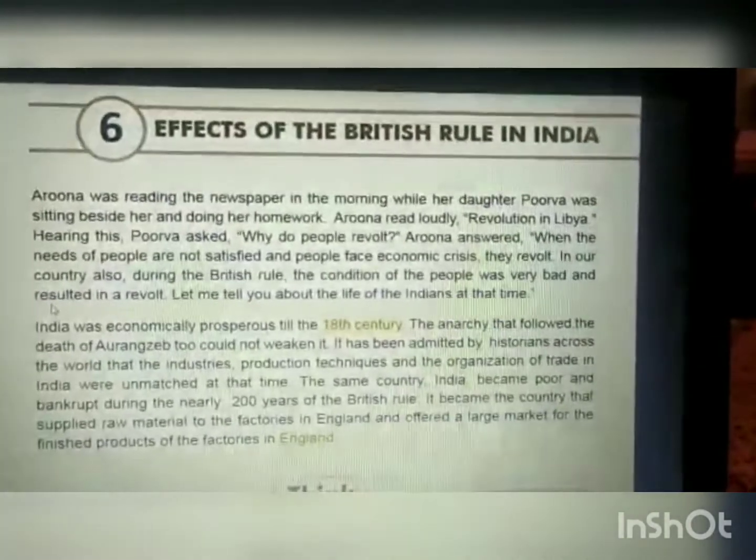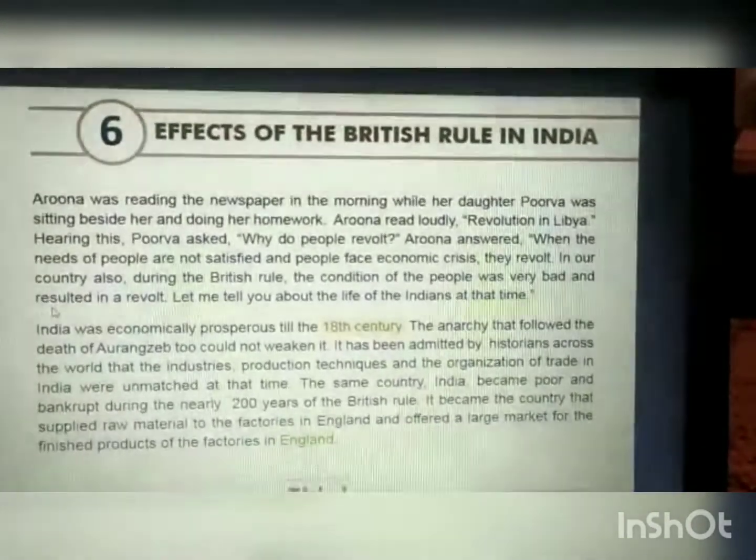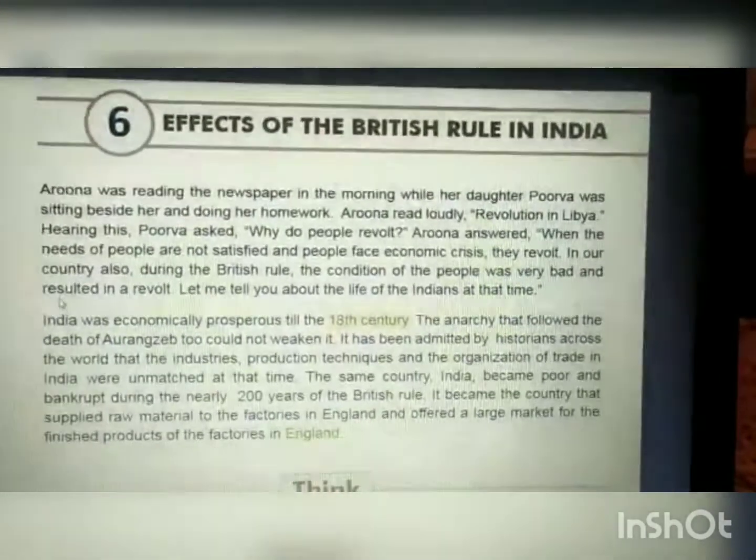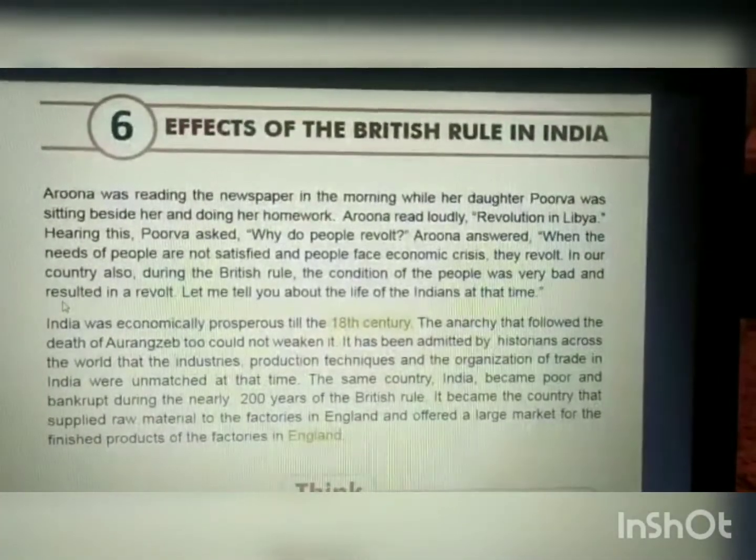But the people were dissatisfied with the British rule. So in this chapter, we are going to learn about the effects of the British rule in India.